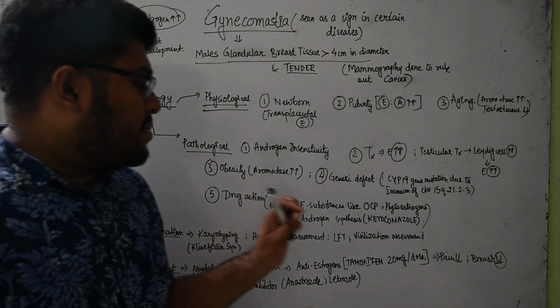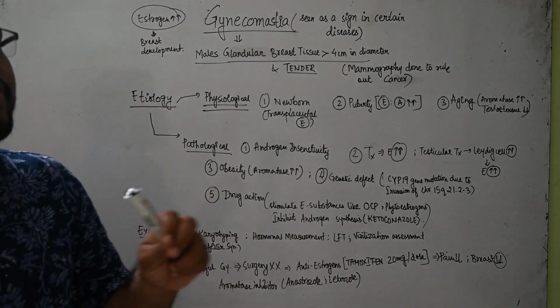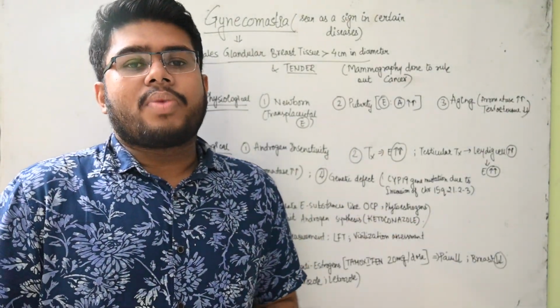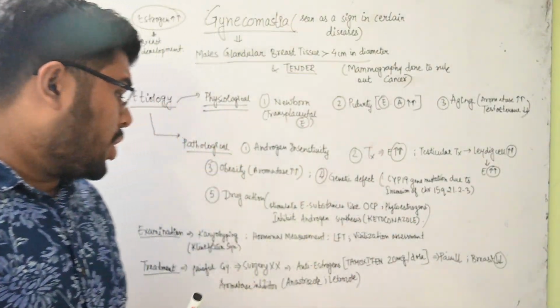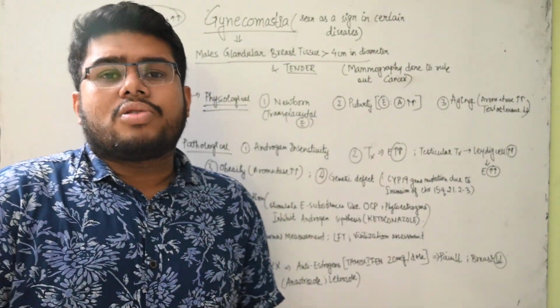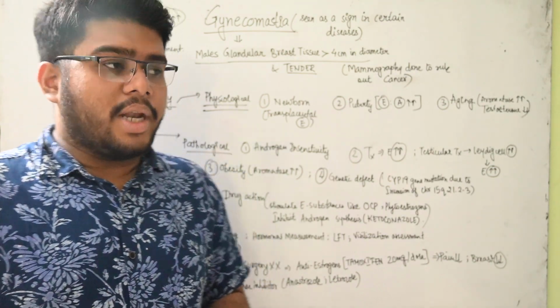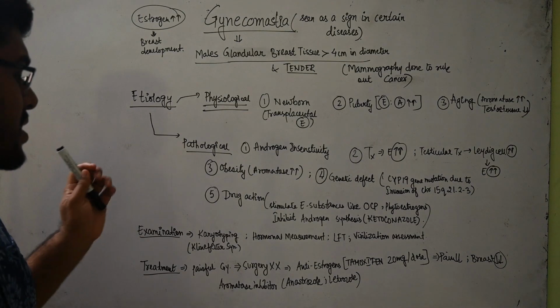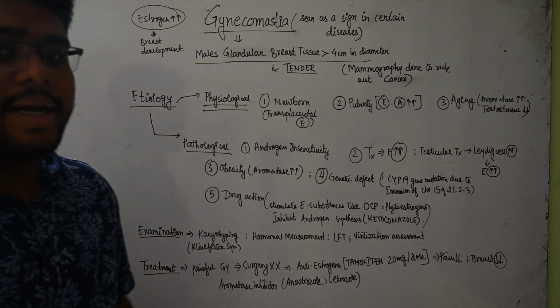Other than that, there can be certain androgen inhibitory drugs like ketoconazole, whose administration can lead to an excess amount of estrogen in the body. Or when there is a decreased amount of testosterone, at that time the estrogen levels in the male body will dominate.